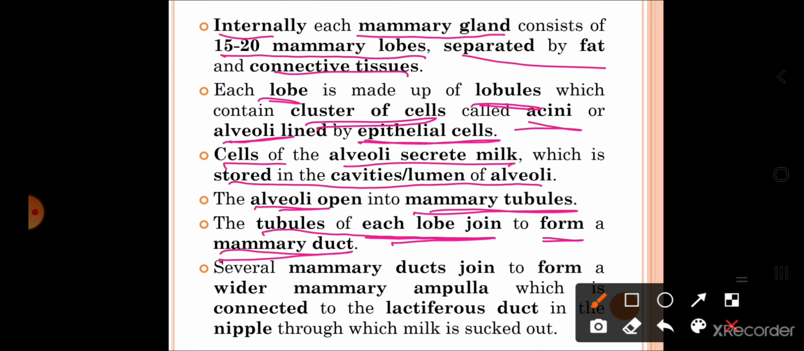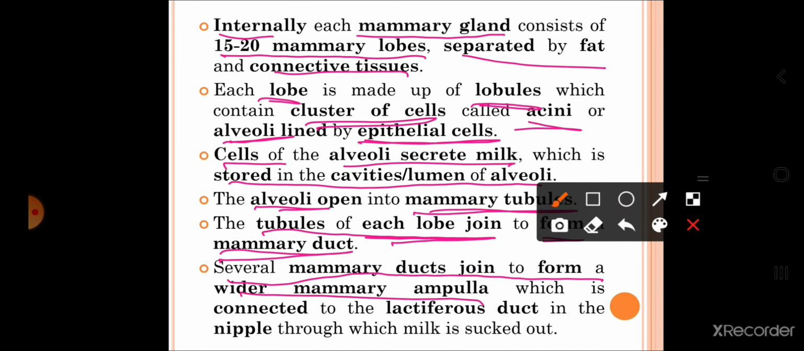So, tubules, how many lobes are there? 15 to 20. They will join, and what do they form? Mammary duct. Several mammary ducts join to form wider mammary ampulla, which is connected to the lactiferous duct in the nipple through which the milk is sucked out. So, alveoli open into what? Mammary tubules. These mammary tubules will join and form what? Mammary duct. These mammary ducts join and form what? Ampulla. This ampulla opens into the lactiferous duct, and this lactiferous duct is present where? In the nipple. So, milk will be sucked out through the lactiferous duct.